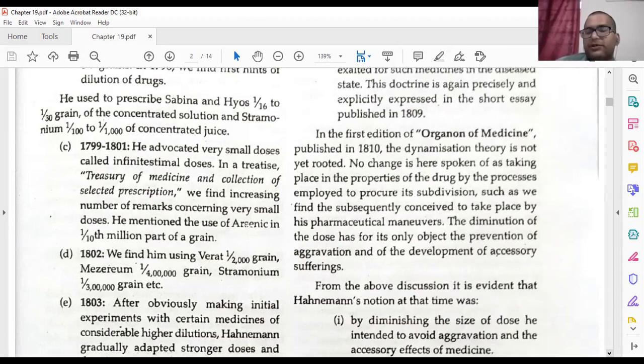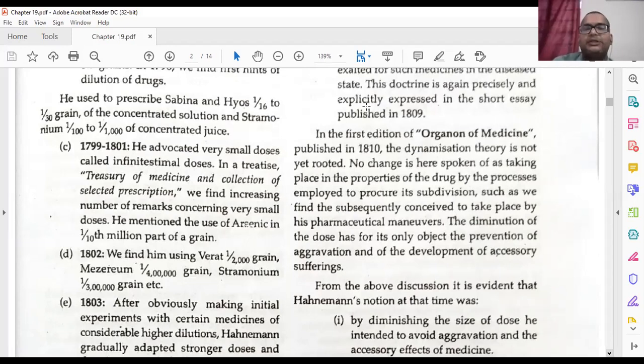So the only aim of this dilution was to avoid the aggravation of homeopathic medicines, or in other words the reactions of the homeopathic medicines, and to avoid the suffering of the patient or to cure the patient. This was the only reason for his dilution process.